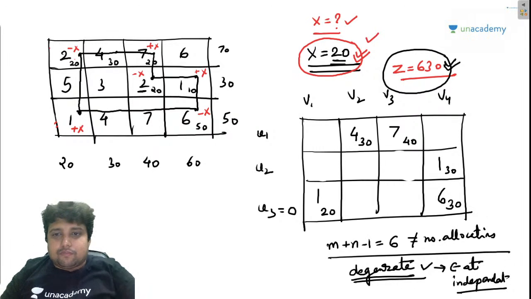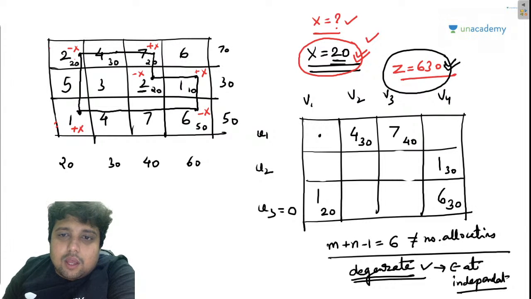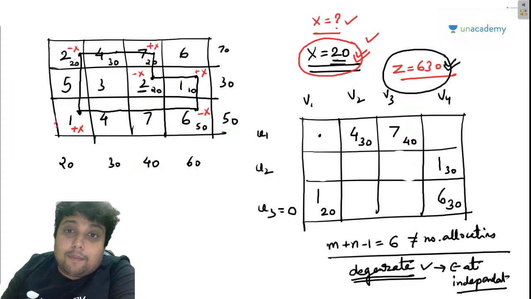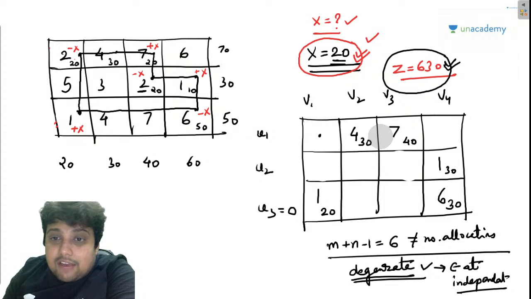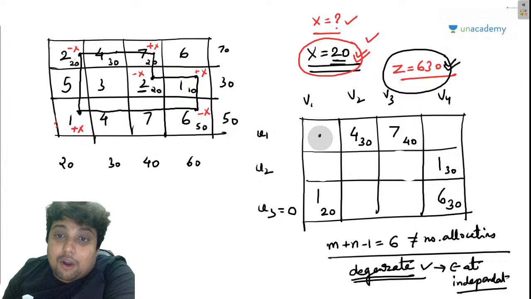Now check this out. Suppose I want to check for this position. I am starting the tempo from this point. Now remember, where should the tempo be stopped? Only at those places which have Maggie, not at these vacant spots. I hope you are getting my point. And my friends, the tempo cannot take a diagonal move. It cannot move diagonally. It can only move at right angles. I hope you are getting my point.